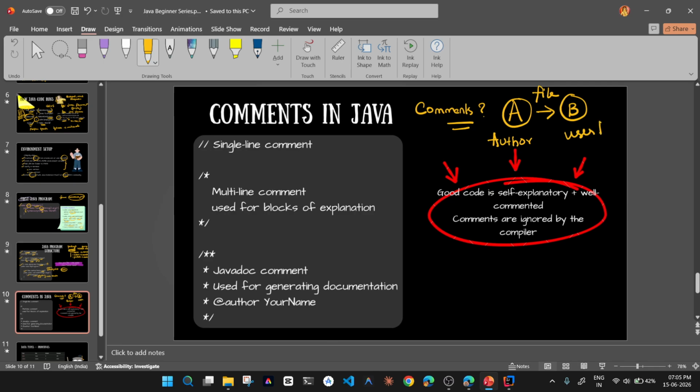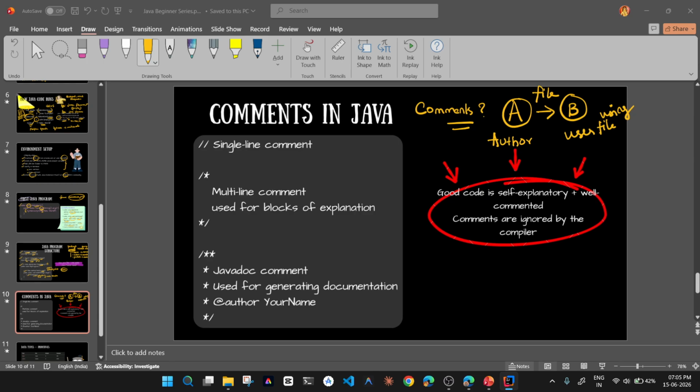This is a user that is using my transferred file. But as a novice, they don't know anything about this file, what I have done. So I need to convey what I did here. Here it will print hello world. Here I have not given ln, so it will print hi in the same line and not go to the next line. Here I have given ln, so it will get printed in the next line.